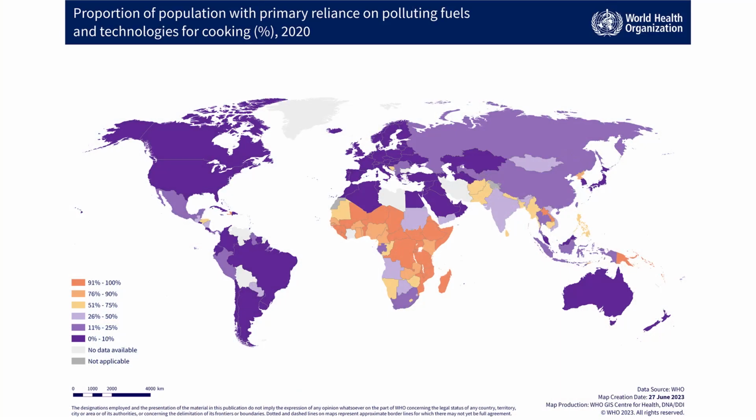This map shows the proportion of the population with primary reliance on polluting fuels and technology for cooking. Countries in sub-Saharan Africa and Southeast Asia have the highest proportions of their populations that rely on such polluting cooking practices.